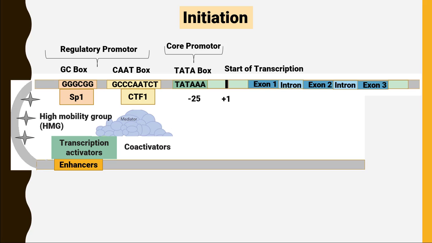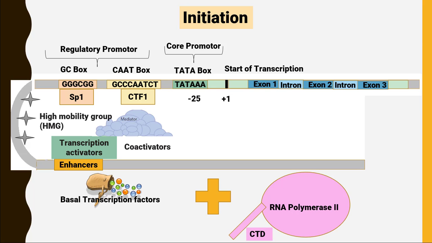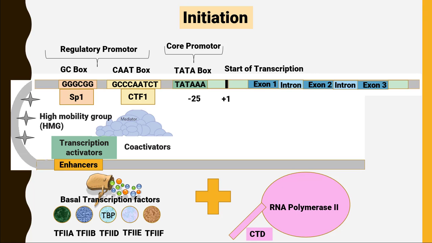Initiation. In initiation, we have two main proteins that are involved in this process. One is the basal transcription factors and the other is RNA polymerase II. The basal transcription factors involved in initiation are TF2A, TF2B, TF2D, TF2E, TF2F, and TF2H. RNA polymerase has a tail-type structure called the CTD, or carboxy terminal domain.